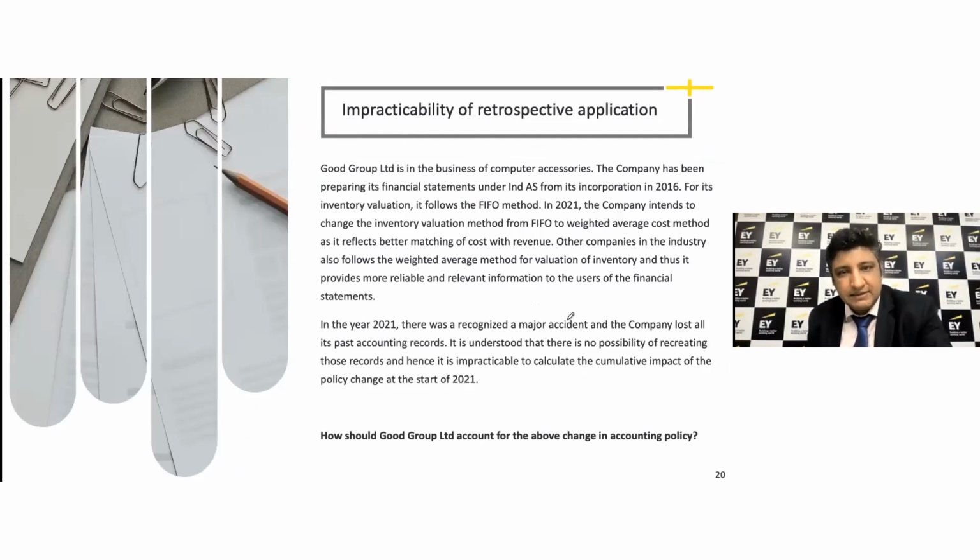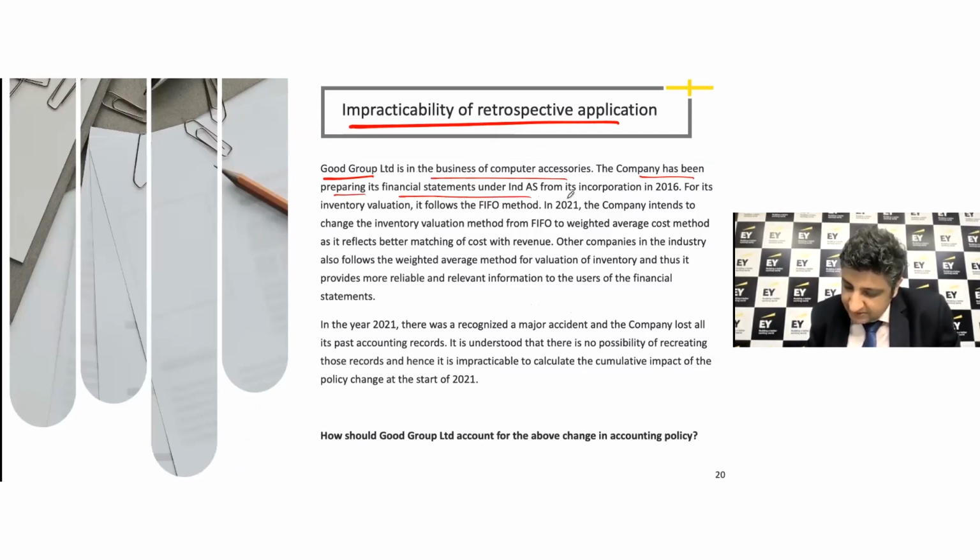Okay, let's have a look at this question as well. What if there is an impracticability of retrospective application? We talked about it briefly, but still let's have a look at it. It says that Good Group is in the business of computer accessories. The company has been preparing its financial statements under Ind AS since 2016, the incorporation date. It follows the FIFO method, but in 2021, it wants to move to weighted average as it reflects better matching of cost with the revenue. Other companies are also following the weighted average method, and that's where it becomes more reliable and relevant information. So there is a genuine reason for changing the accounting policy, right?